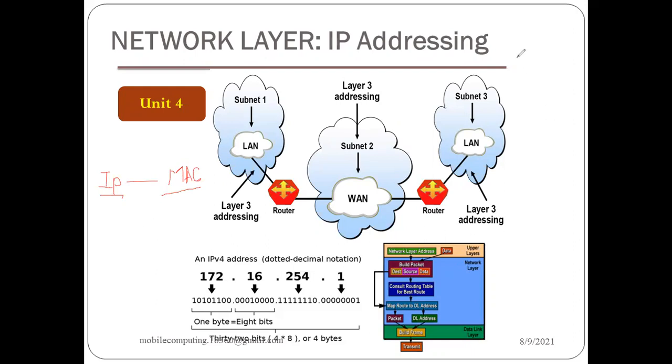Once the packet reaches this network, now suppose you can see over here that the packet is coming from one network to another network in this manner. And when it reaches this network over here, now the role of the MAC address comes in picture.